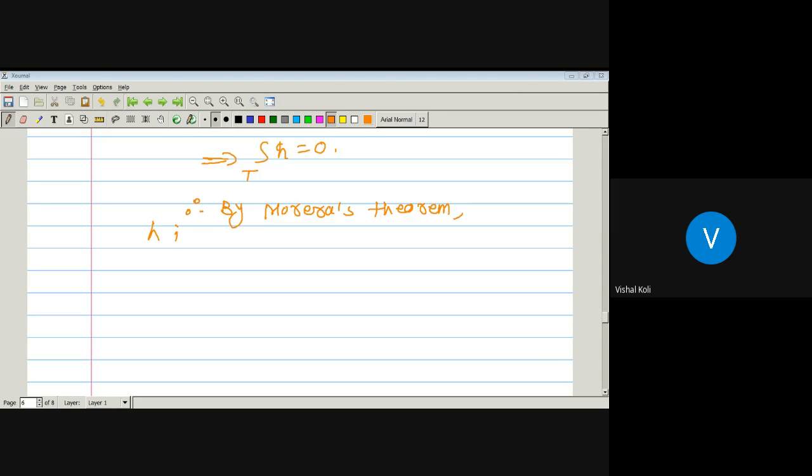H is analytic on the open ball about A of radius R, and H of A will be equal to 0. So the given function H is analytic on this whole region, that is the open ball about A of radius R, and H of A is equal to 0. Then by the definition of zeros of an analytic function, H is analytic on this region and H of A equals 0, so A must be a zero of this function H, which implies Z equal to A is a zero of the function H of Z.